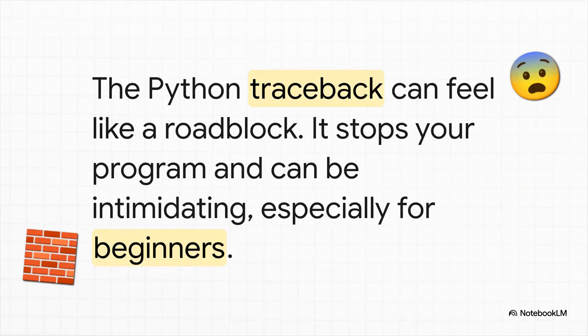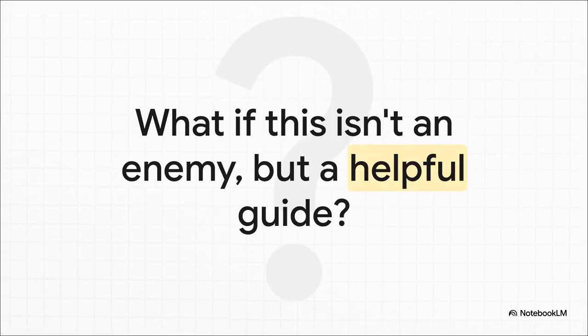Ah yes, this old friend. That flash of red text that just fills the screen, the traceback. It feels like a digital brick wall, right? It stops your program dead in its tracks. And if you're just starting out, it can really feel like a sign that you've just failed. But hang on, let's just reframe this for a second. What if we've been looking at this completely wrong? What if that traceback isn't a dead end? What if it's actually a super detailed map pointing you directly to the problem?